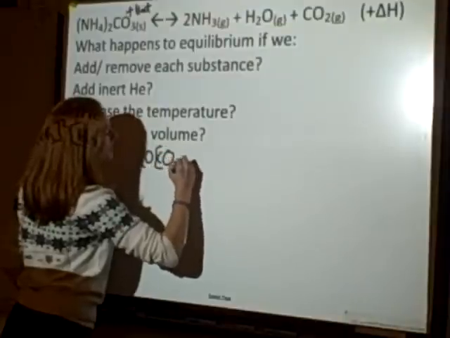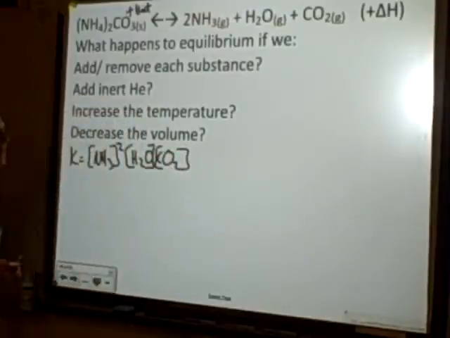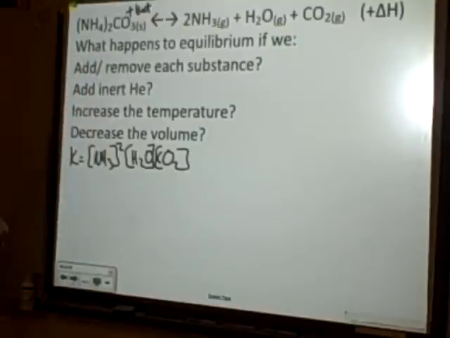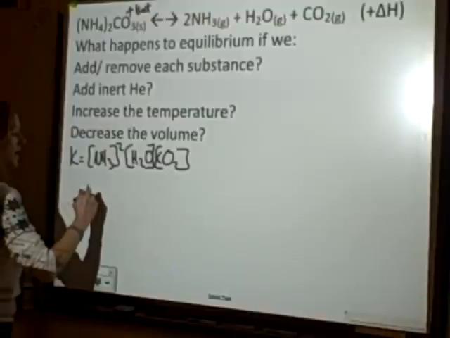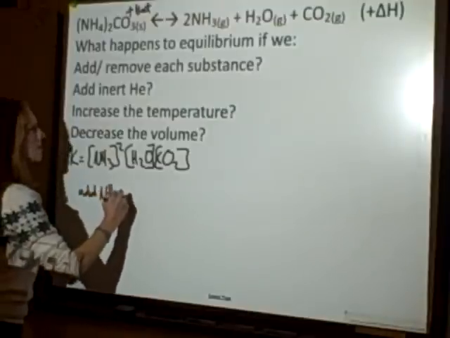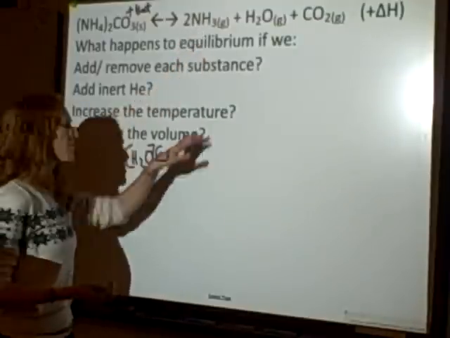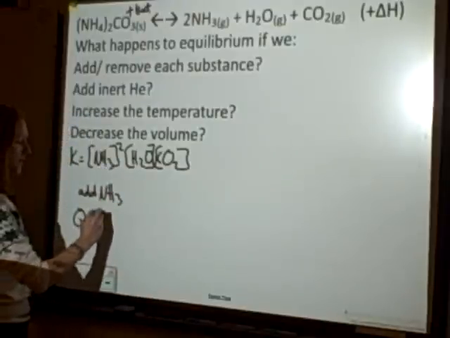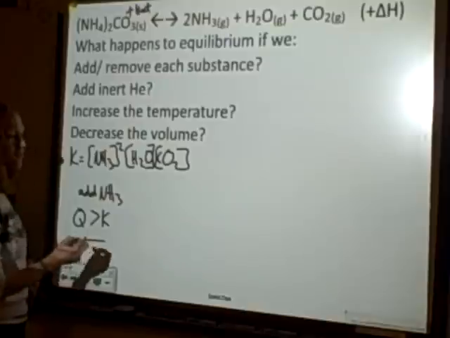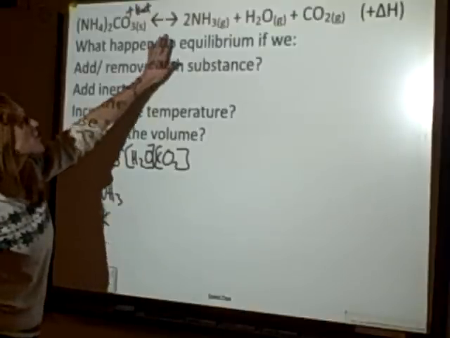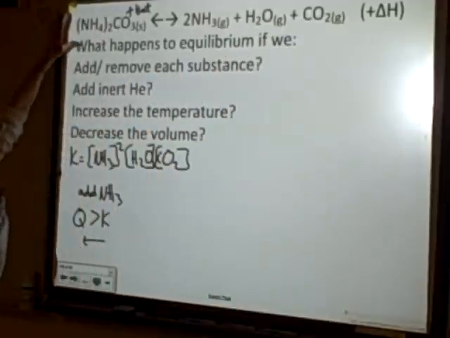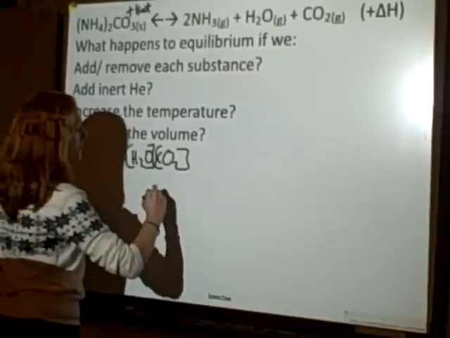There we go. Okay, I've got my K expression. I leave this out because it's a solid. And my first question is going to be, if I add ammonia. If I add ammonia, I just know that I made this number larger, my Q is bigger than my K, so I'm going to have to shift left and turn some products into reactants. As I shift left, these concentrations decrease, and the amount of my solid increases, even though the solid isn't part of the reaction.